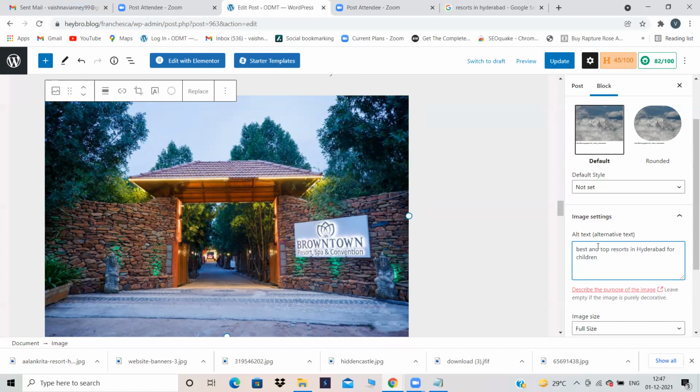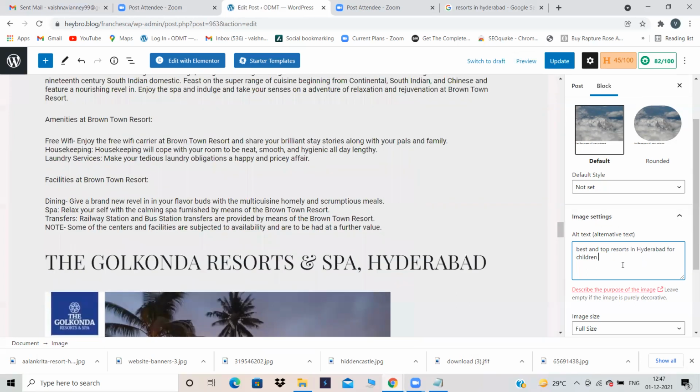Best and top resorts in Hyderabad for, yeah. Let's keep it as it is. If you want to add anything, you can add. Otherwise, see, now I'm just assuming and I'm adding the keywords over here. There is a tool called Uber Suggest. Use that tool and search for top resorts in Hyderabad. What are the keywords appearing? Use any of that keyword and make sure you use a focus key phrase and form a sentence.